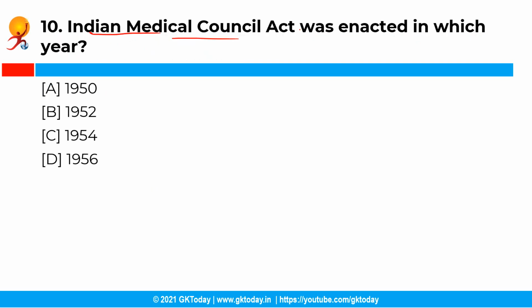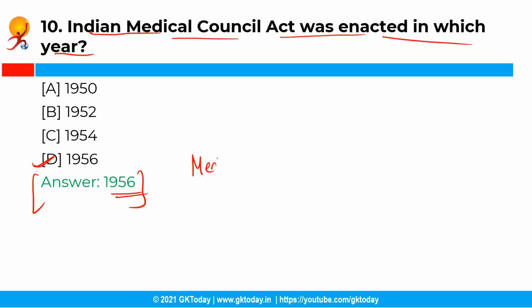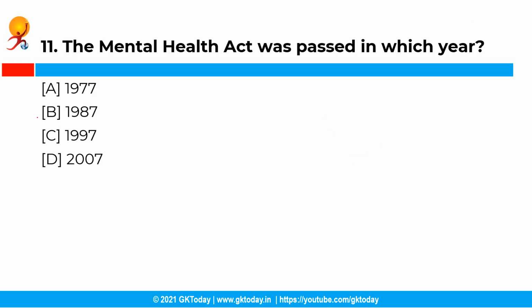So the Indian Medical Council Act was enacted in which year? Now you have the following options and the correct answer is option D, that is the year 1956. So the Indian Medical Council Act, which was passed by the Parliament of India in the year 1956, provides for the constitution of the Medical Council of India and maintenance of a medical register for India and for matters connected therewith. Moving ahead with the next question.